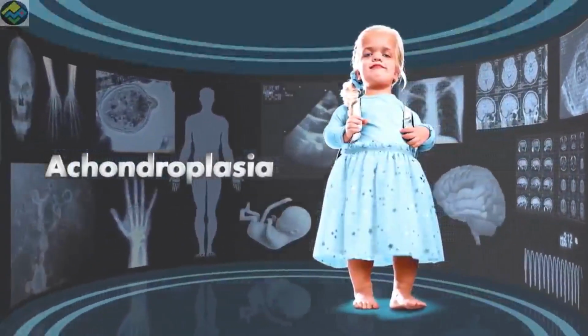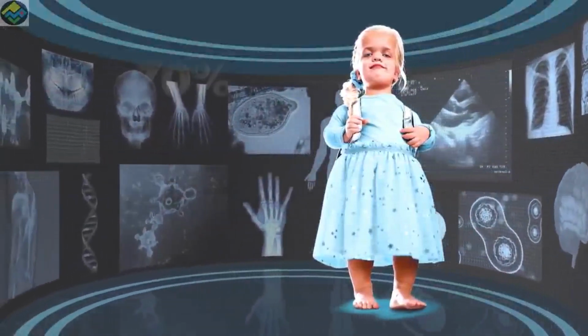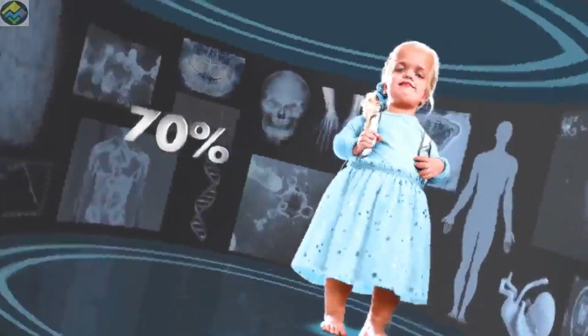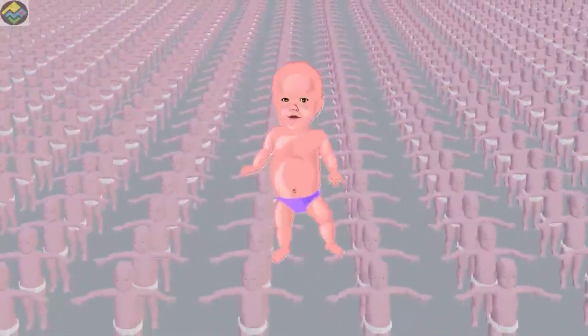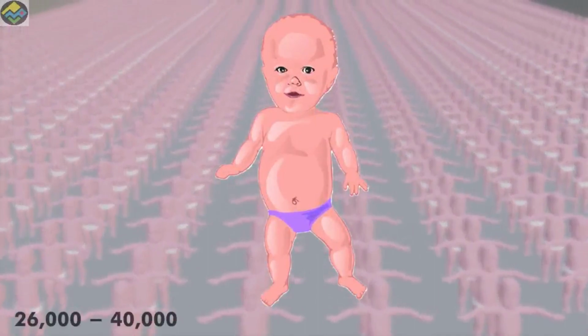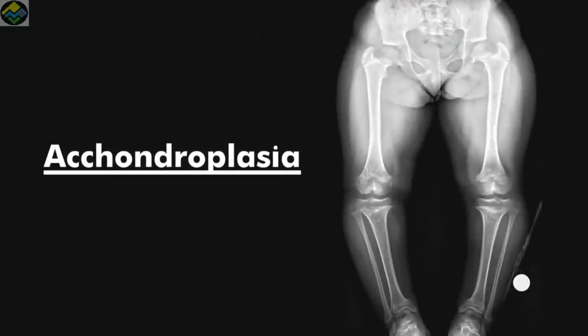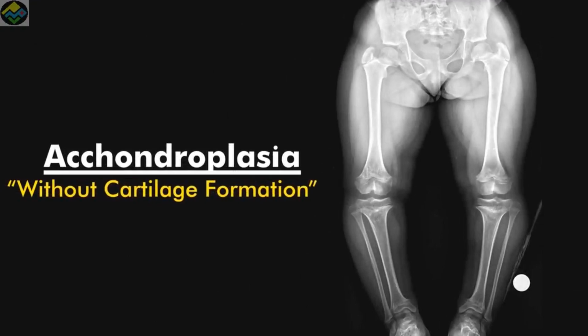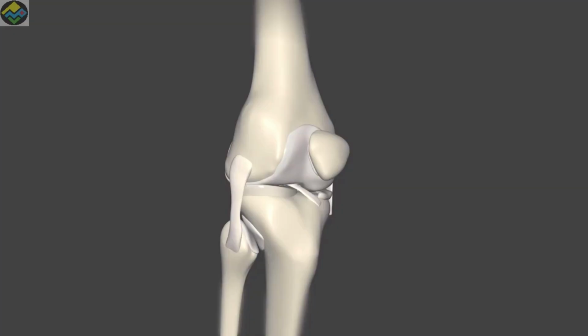Achondroplasia is the most common form of dwarfism, which accounts for 70% of all the cases. It is a congenital defect that affects roughly 1 out of every 26,000 to 40,000 newborns. The word achondroplasia means without cartilage formation.